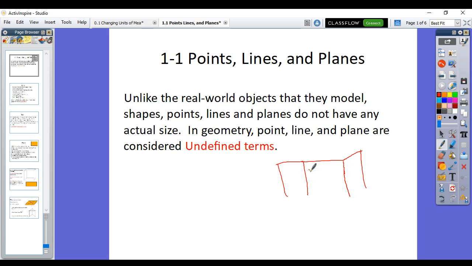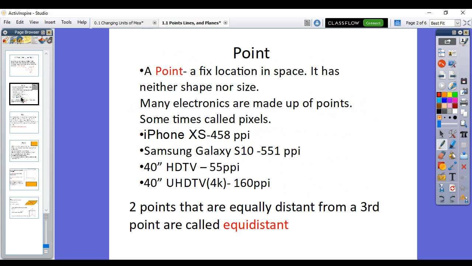So this wall can be considered a plane. But let's say I take this wall and then there's a section right here in the carpet and I make a wall that goes slanted that way. This right here is considered a plane as well. Now, we may not be able to see that, but that can be considered a plane and all things can exist in that plane. Right? So these are called undefined terms because they're not really something in geometry we can necessarily manipulate or touch.